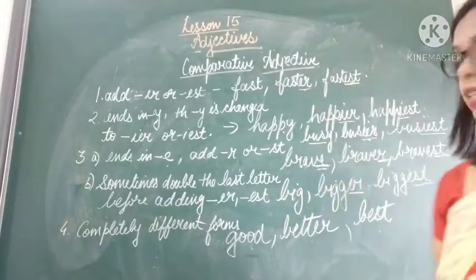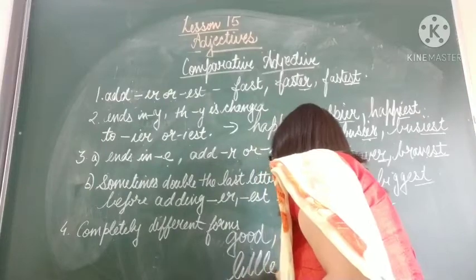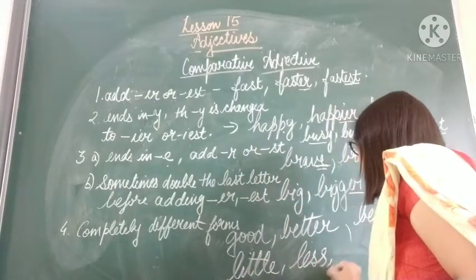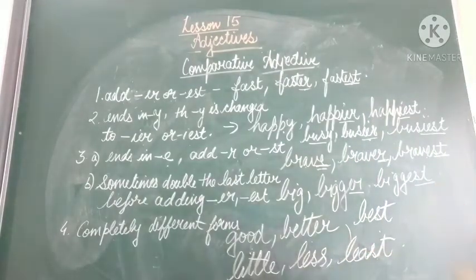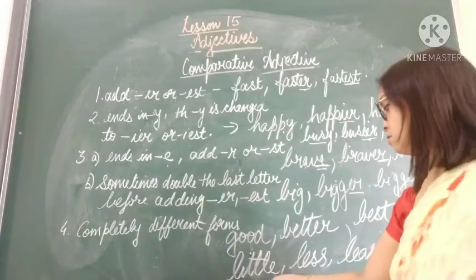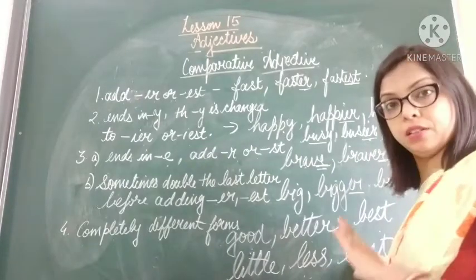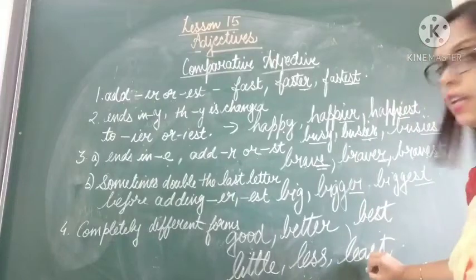Similarly, there are more adjectives in which the forms are totally different. Let's see one more example: little, less, least. In this also you see that these are all different. Little; if we compare between two, less; and in comparison among more than two, we use least.